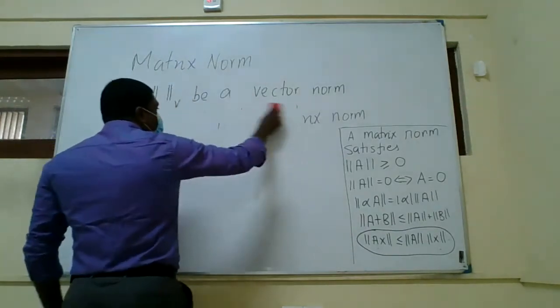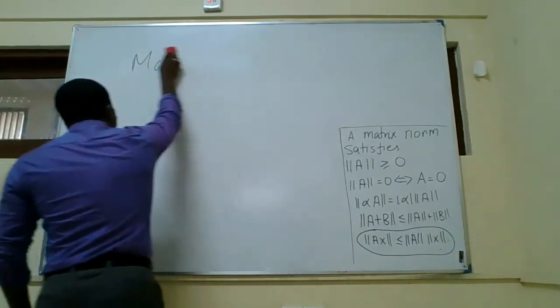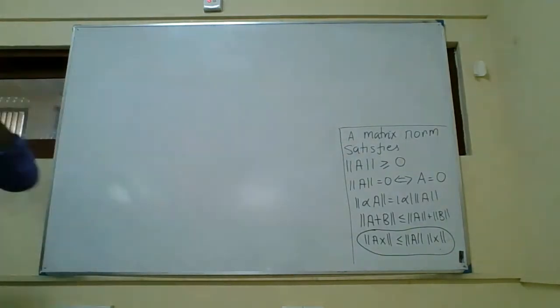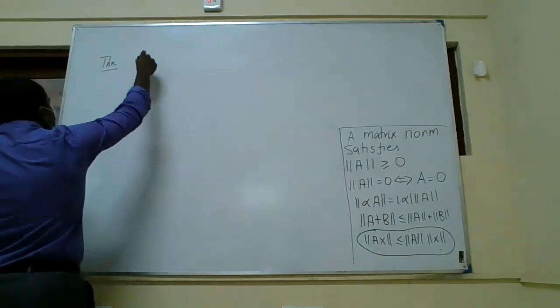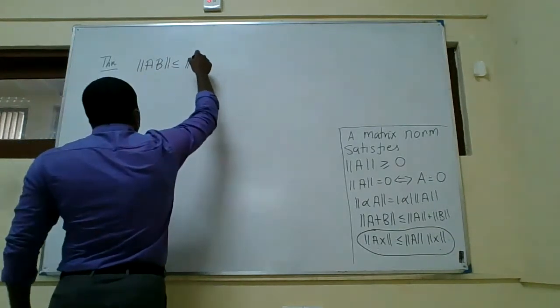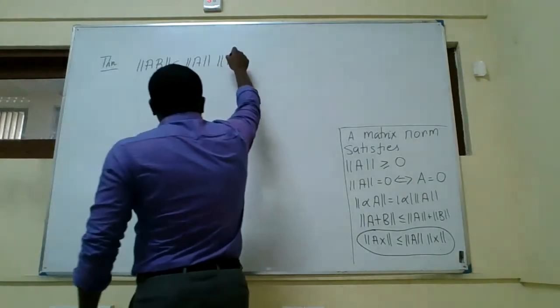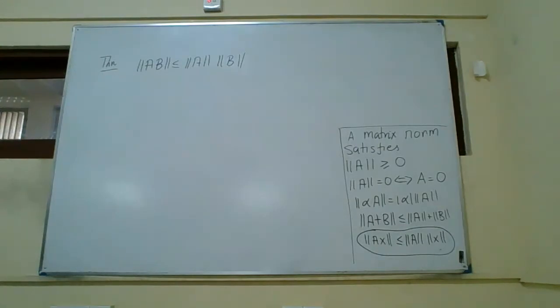This one is quite easy. You can take any textbook and the proof is there. So let me prove the next one. I will state this as a theorem. It says the norm of AB is less than or equal to the norm of A times the norm of B. So this is multiplication inside matrix norms: a matrix multiplied by another matrix, and its norm is less than or equal to this.